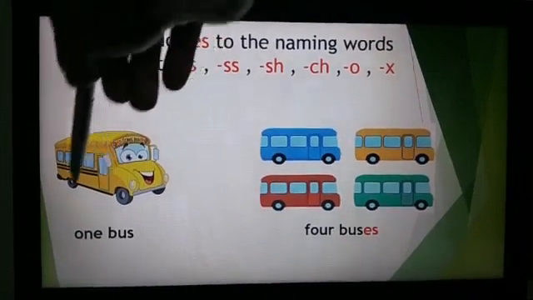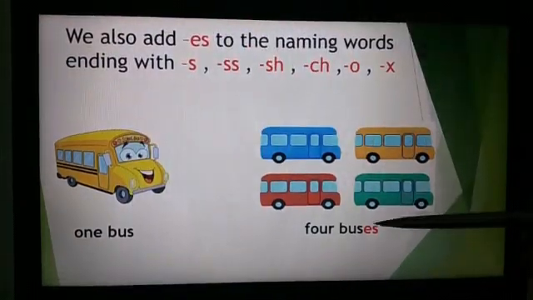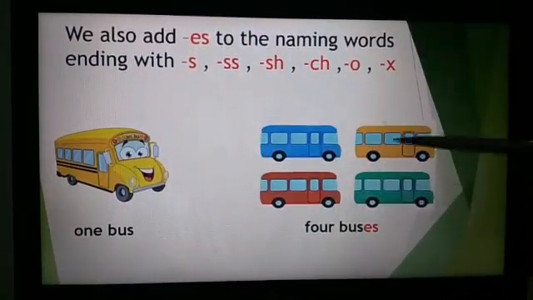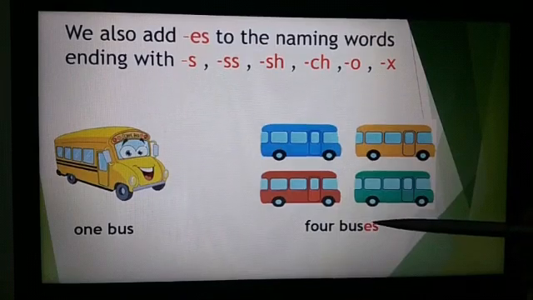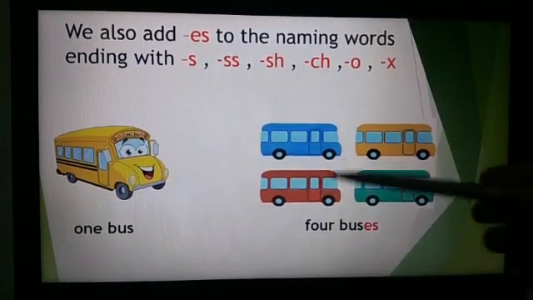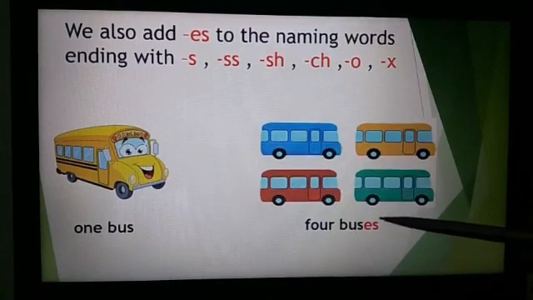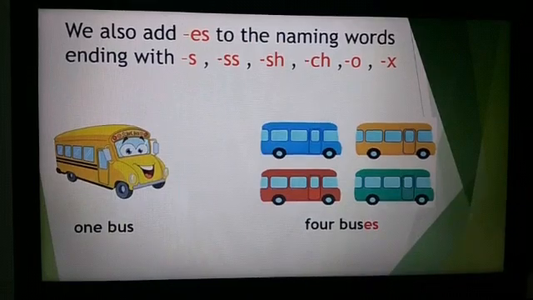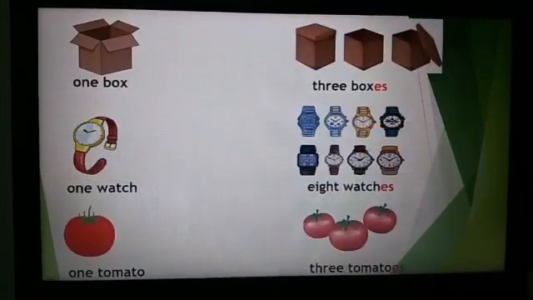Now see, the first word is one bus. It ends with s. So here, how many buses are there? 1, 2, 3, 4. 4 buses. B-U-S-E-S. I have not written only s. Here it is written es because this naming word ends with s. So instead of only s, we have written es. Let us see a few more examples.